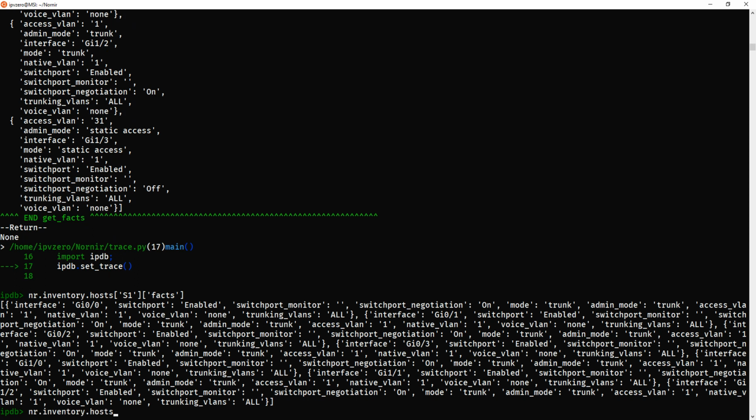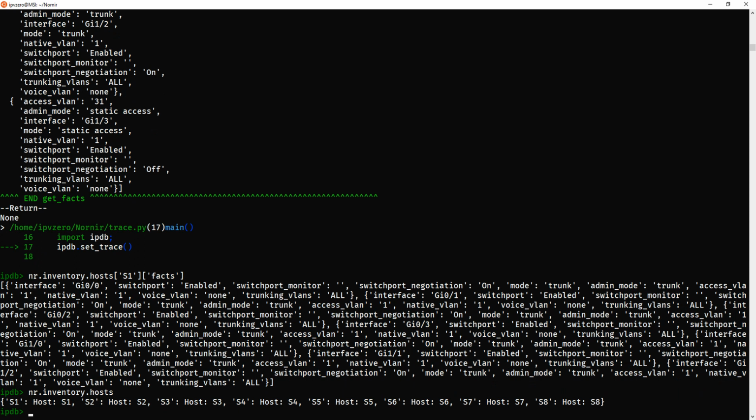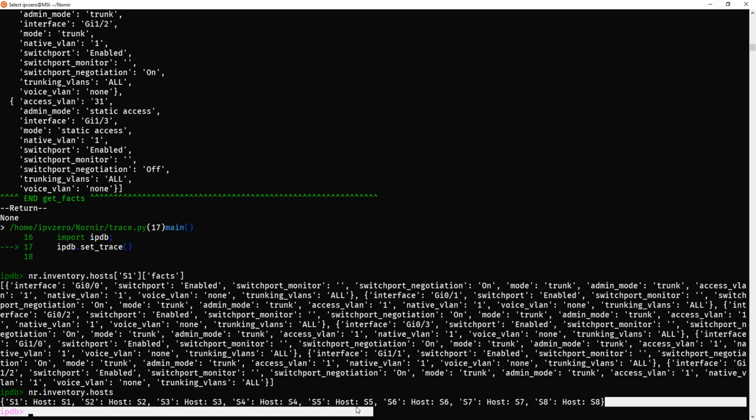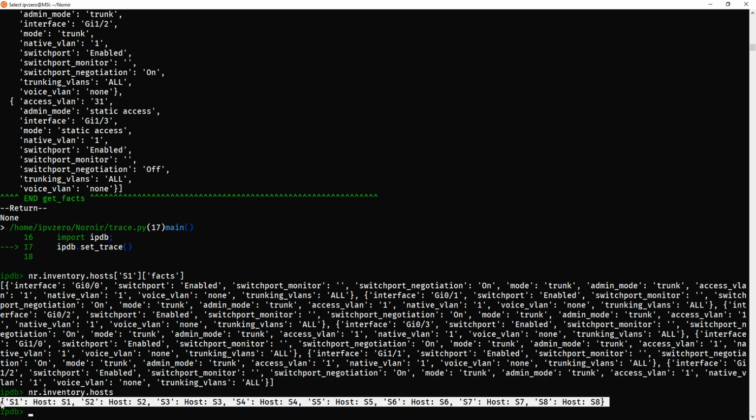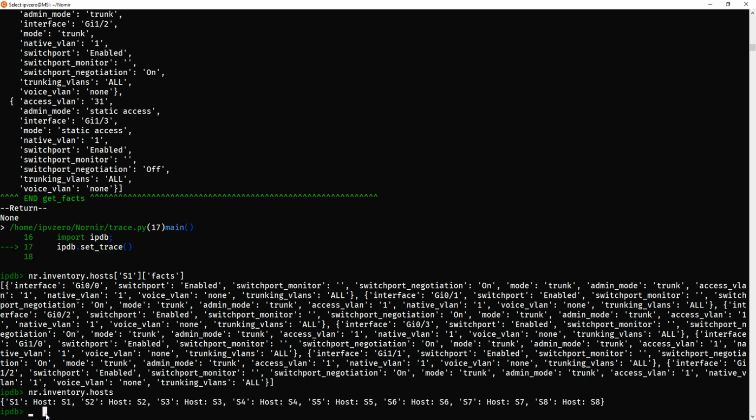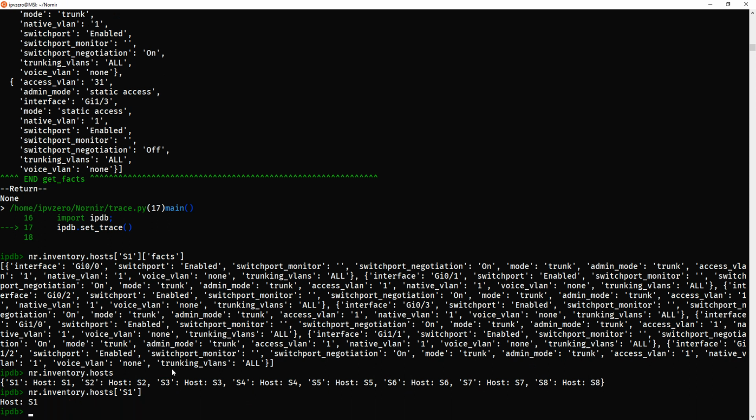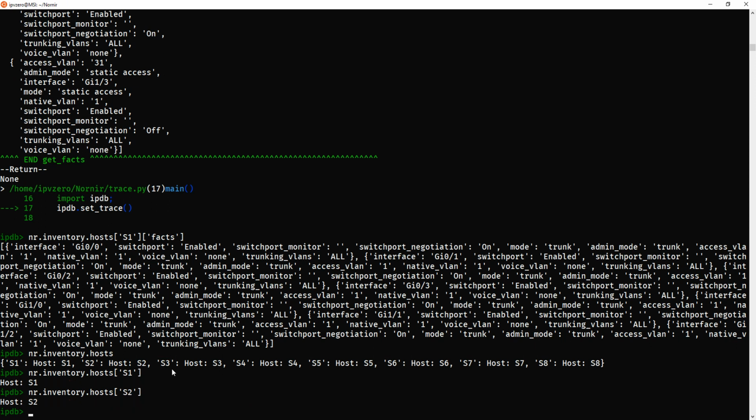Inventory hosts, if I do this, is going to show me effectively my hosts file: S1, S2, S3. If we put a value in, you see each one's got a key, S1, S2. If I want to put the key in, I'll just put a square bracket, and now we get S1. If we change that to S2, it's going to return the value. So let's go back to S1.